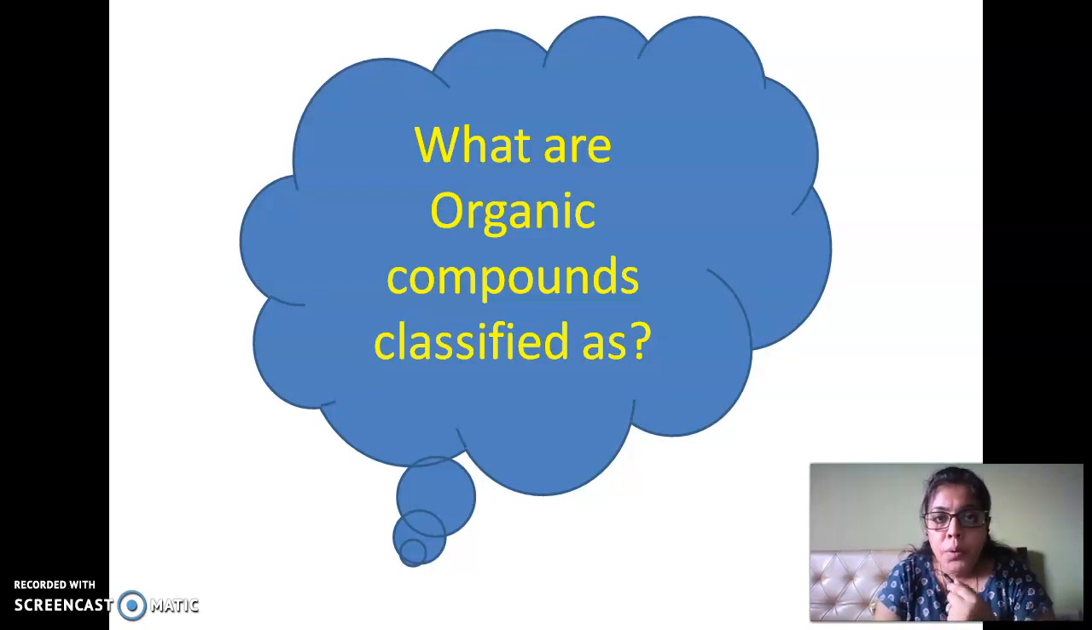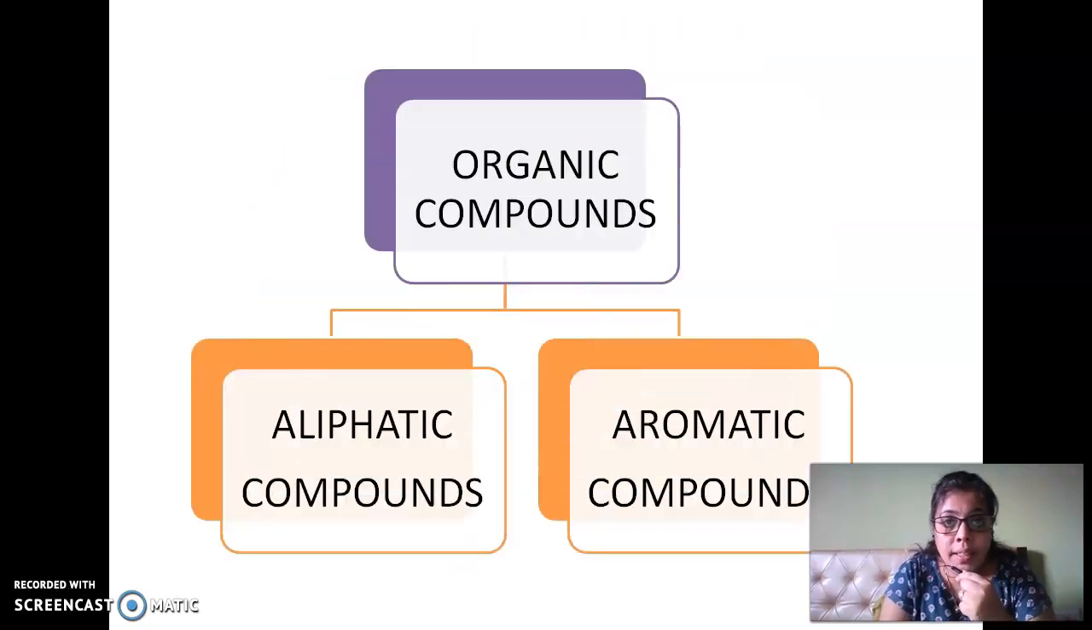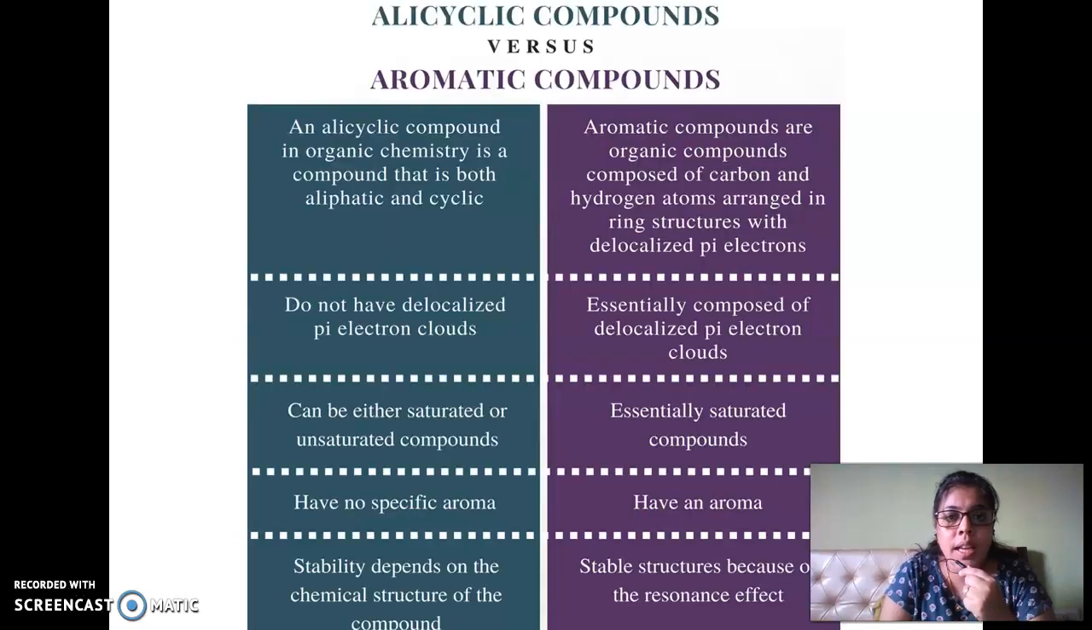So everybody, I'm going to ask you, what are organic compounds classified as? Yes, they are classified as aliphatic compounds and aromatic compounds. When we say aliphatic compounds, they are acyclic compounds, whereas aromatic ones are cyclic compounds. Your aliphatic ones do not have delocalized pi electrons, whereas aromatic ones have delocalized pi electrons.